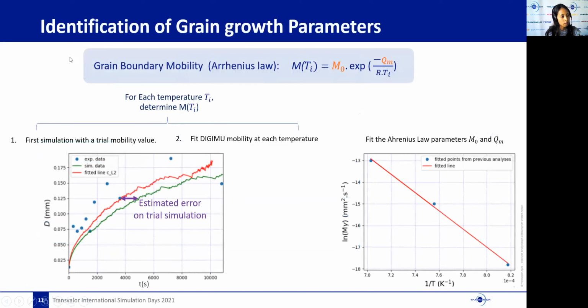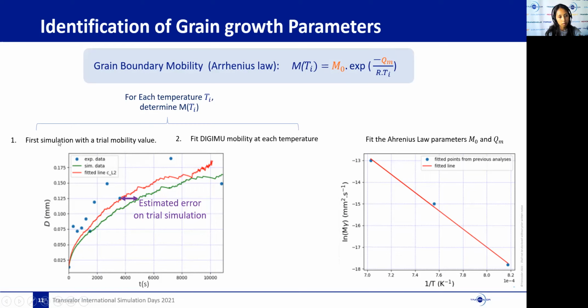So I will start off by presenting the identification of the grain growth following an Arrhenius law that depends only on temperature with two constant parameters, the pre-exponential parameter M0 and the activation energy parameter Q. First, we search the mobility value for each temperature.